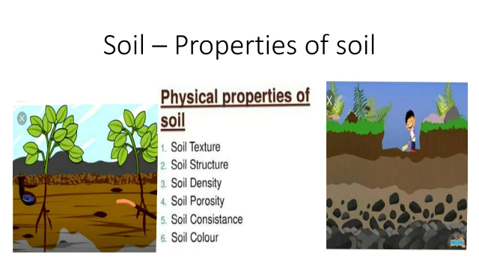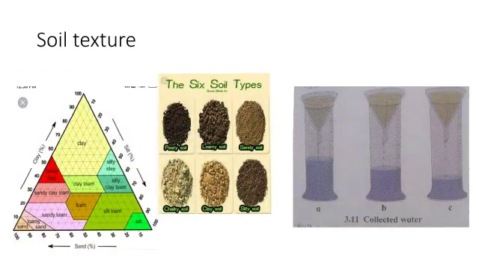Now, in case of soil, color is an important property of soil. The soil gets its color as a result of several processes. The color of soil near the land surface is darker than the color of the lower layers. Soil may be of different colors such as black, red, copper, yellow, gray.